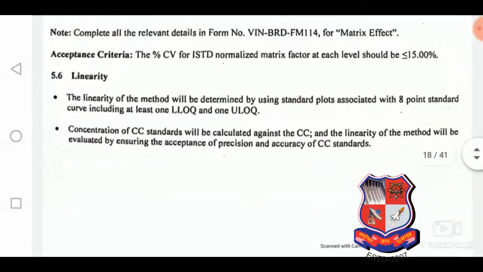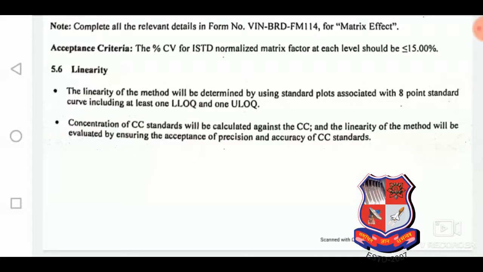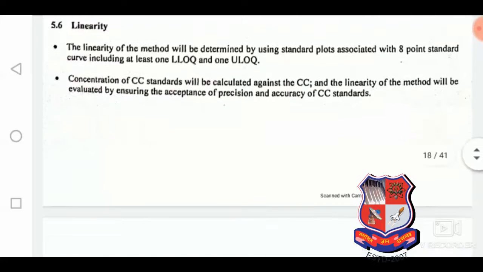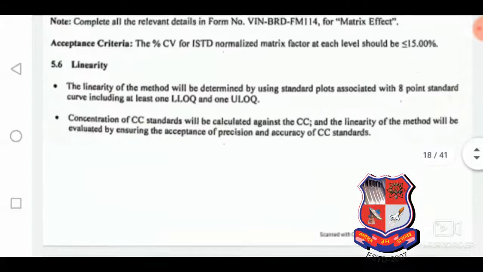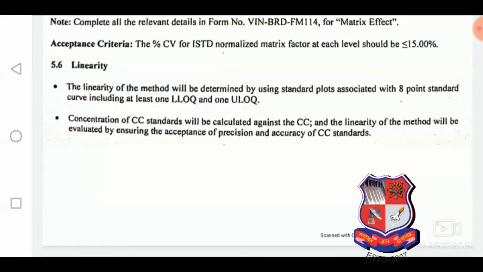After the matrix factor, we have to perform the linearity, that is the SCC experiment, the spiking solution check.